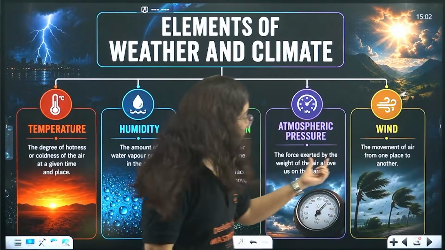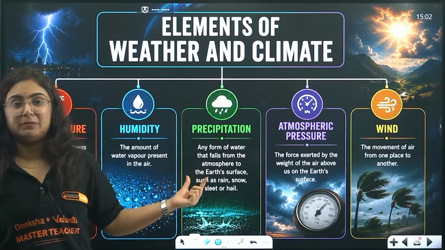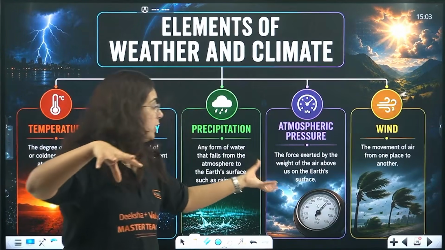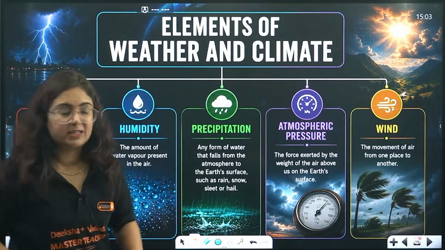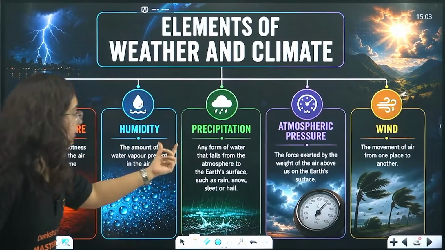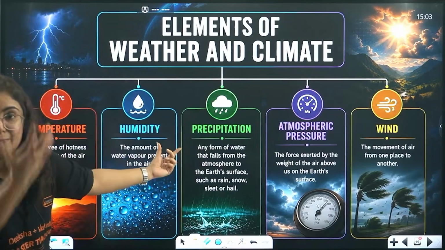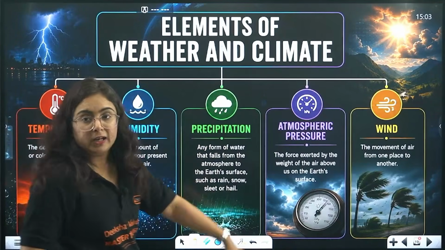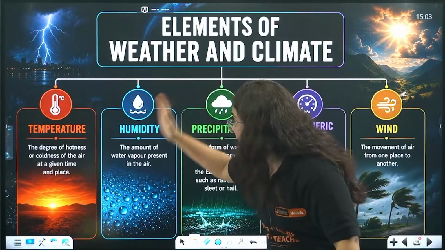Why? Wind is actually the movement of air from one place to another. Atmospheric pressure is the force exerted by the weight of the air above the earth's surface, right? What is precipitation? Any form of water that falls from the atmosphere to the earth's surface like snow, rain, sleet or hail. Right? Let's come towards humidity.